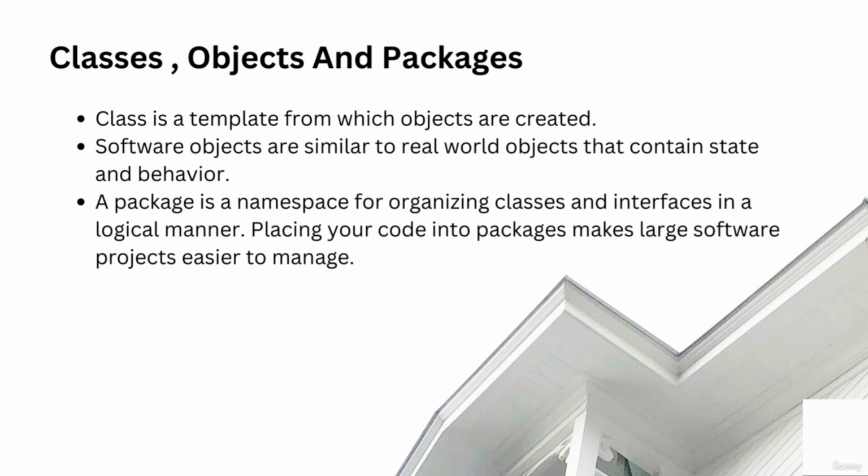For example, in the case of a car, the state is its current attributes like its make, model, and year, while its behavior is the actions or operations it can perform, like starting, accelerating, braking, etc. Packages help you organize your code so that it becomes easy to manage. Let's see an example now of packages, classes, and objects in the next video.